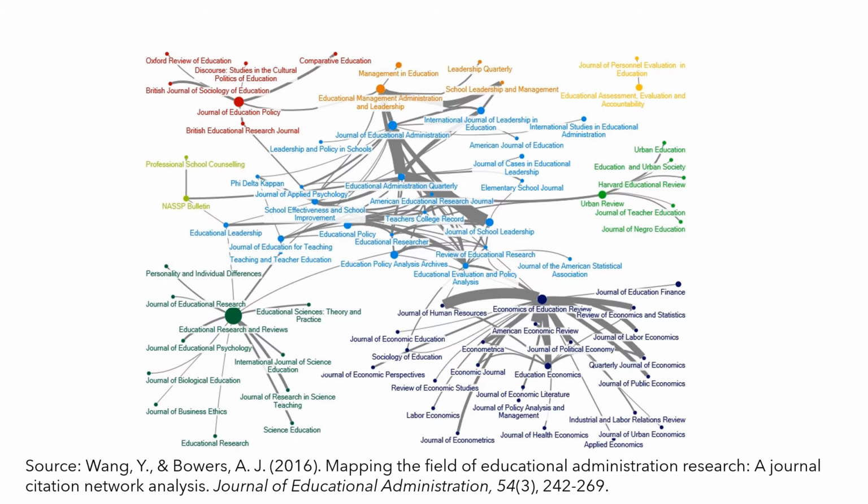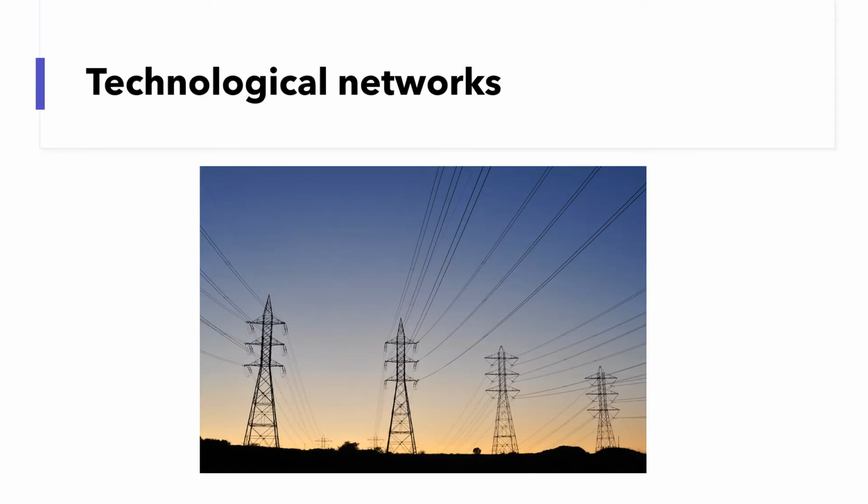In this network, the nodes represent the journals, and the ties represent which journals cited which journals. The fourth type of networks is technological networks. They are the physical infrastructure networks, such as the internet, power grids, transportation networks, delivery and distribution networks, and telephone networks. For example, the internet is a collection of computers linked by data connections such as cables.